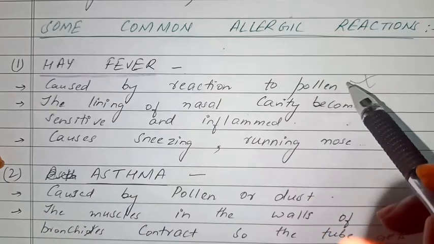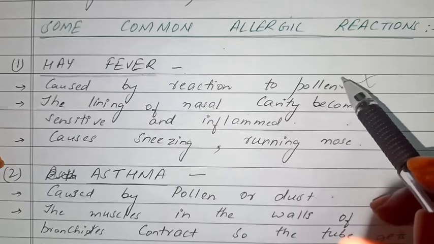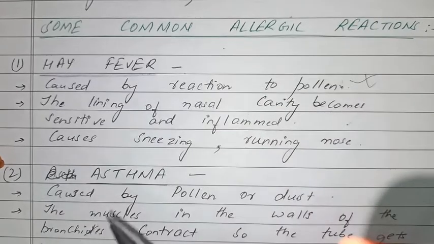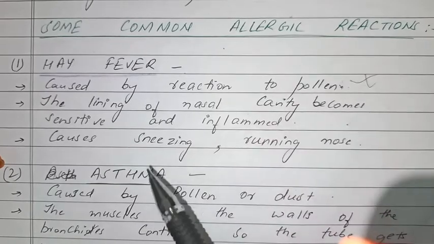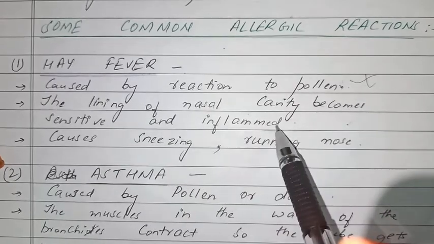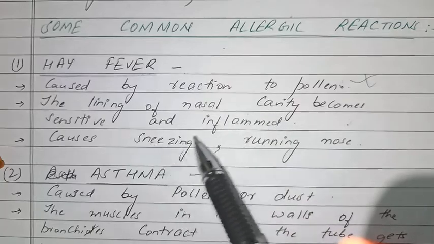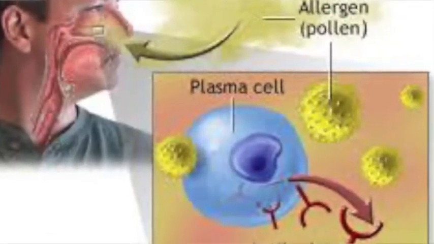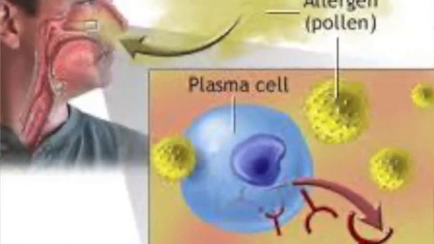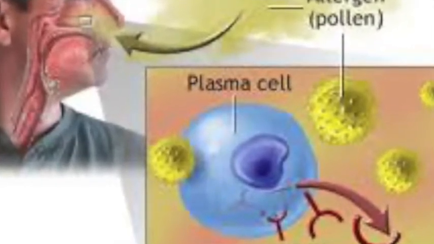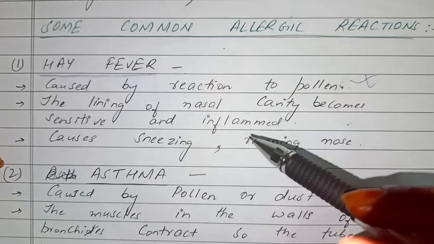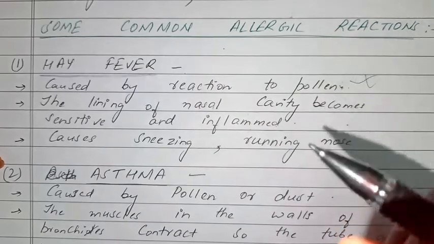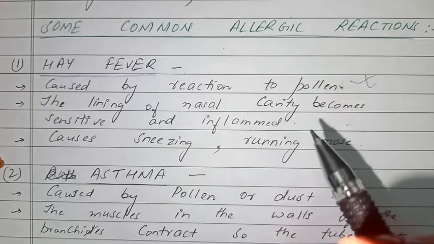Pollen से जो हमें allergy होती है, the allergic reaction that is caused by pollen is known as hay fever. What happens in this hay fever? The lining of the nasal cavity becomes sensitive and inflamed. I'll be showing you in this image. You can see what happens. The nasal cavity, the area inside our nose, becomes inflamed, वो red हो जाता और inflame हो जाता, मतलब थोड़ा swelling हो जाती है.